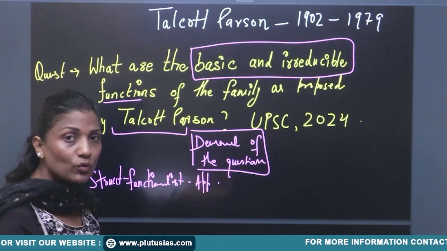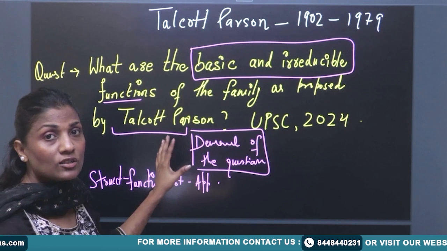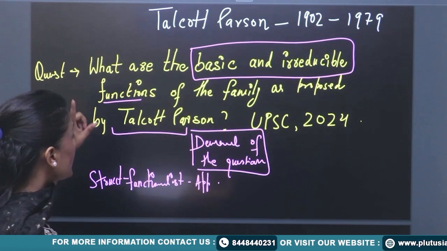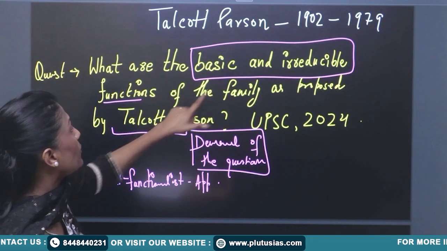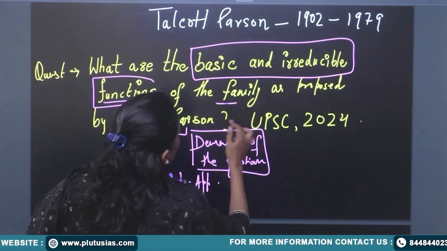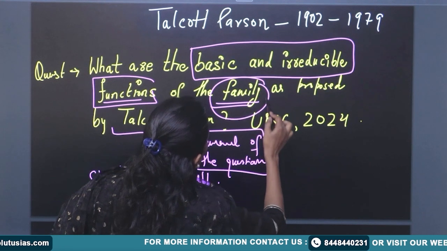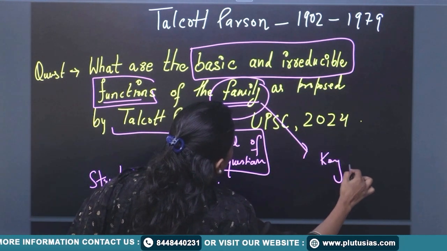He was highly influenced by the writings of Durkheim. Now, this question is asking what the basic and irreducible functions are. This is what you need to understand as a key term.